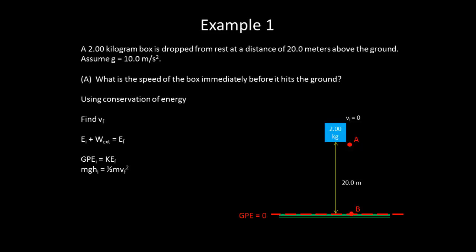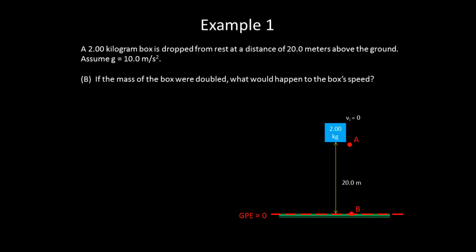If we consider the initial position at A, there is only gravitational potential energy. At B, there is only kinetic energy. There was no work done by external forces because the only force acting on the object was gravity, which we said was already wrapped up into the gravitational potential energy. So we just have that the GPE initial should be equal to the KE final. We can plug in the values we know and solve, and we get that the final speed is 20 meters per second.